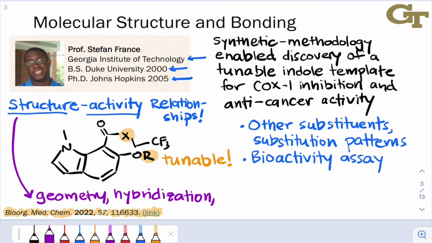But for now, basic concepts that you may recall from Chemical Principles 1, like geometry, hybridization, polarity, dipole moments, these kinds of things. These are directly relevant to our understanding of structures like the indoles you see in this paper. And so really firming up those foundational concepts from Chemical Principles is going to be a major goal of this first chapter of the course.